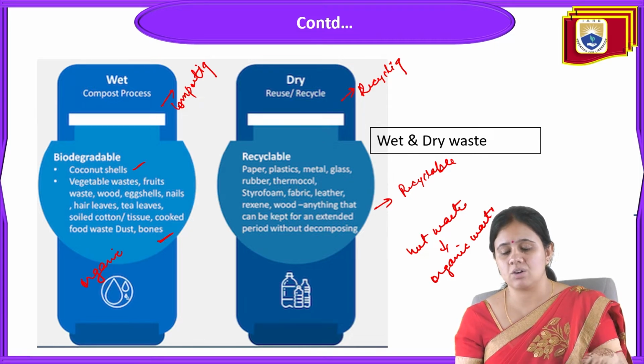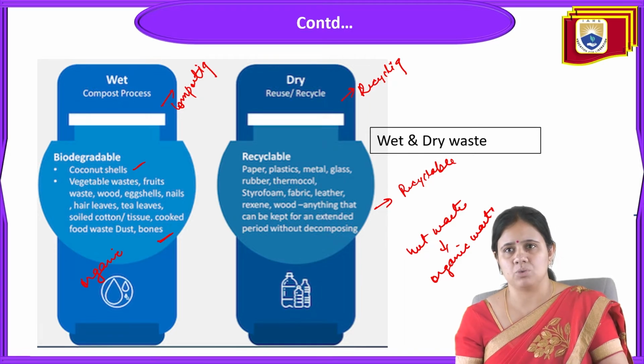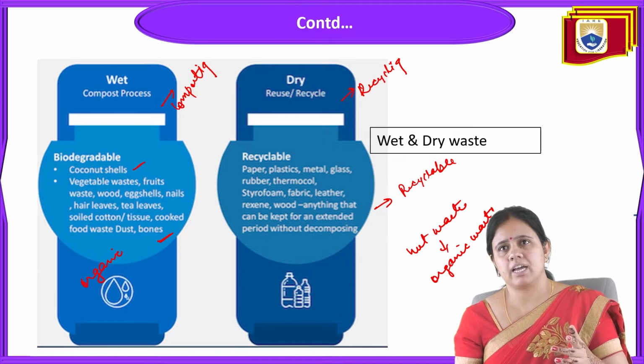Those wastes cannot be decomposed on their own, so they can be used for recycling purposes only. That's why there are these two major categories of waste: wet waste and dry waste. Wet waste is going for the composting process, and dry waste is going for the reuse and recycling process.